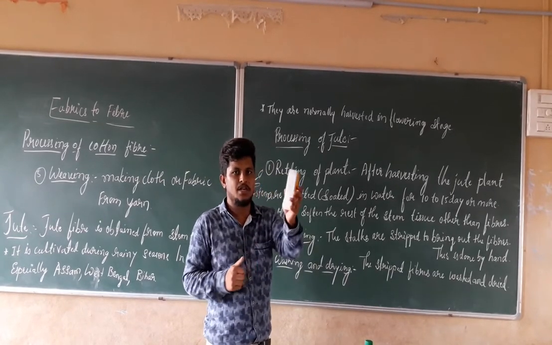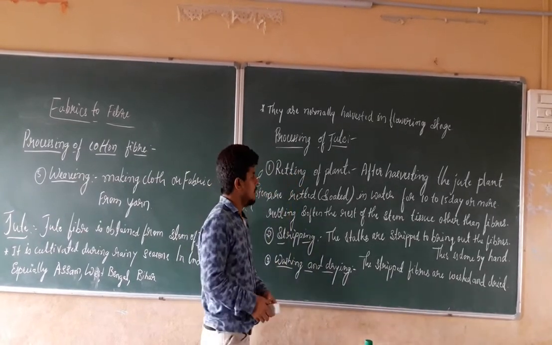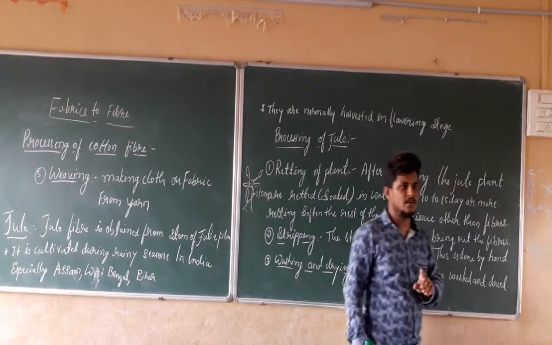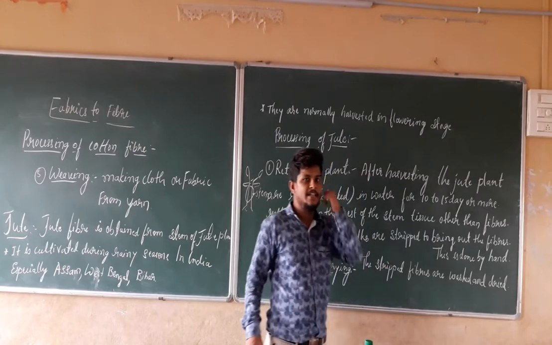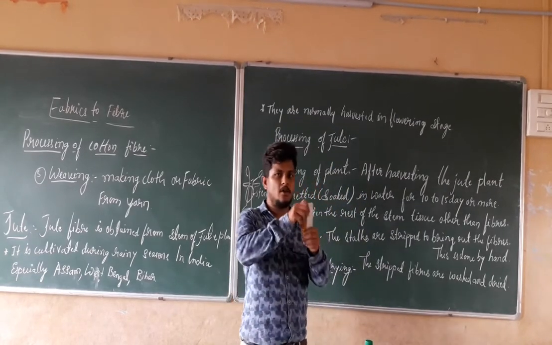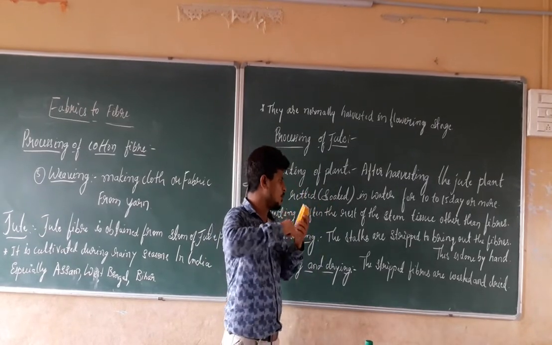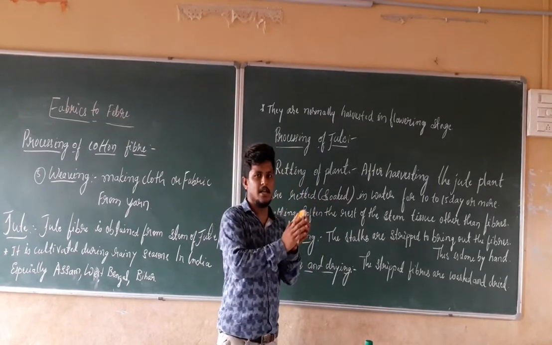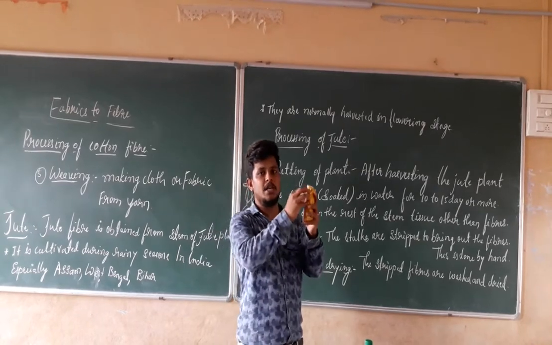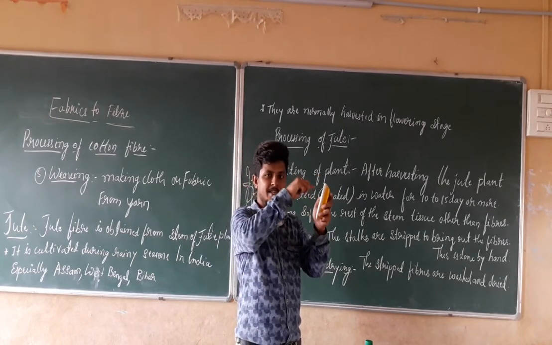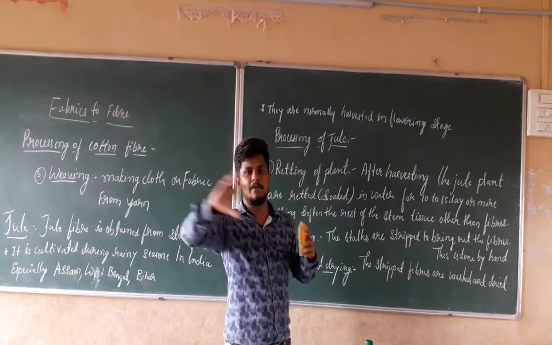Is it easy to strip it out? Yes. Why? When we keep the jute plant for 10 to 15 days or 20 days, it becomes softened. If it becomes softened, it will be easy to strip out the tissue which is present in this stem, and we are going to bring out the fiber which is present inside this stem, so that we have separated the fiber from the jute plant.